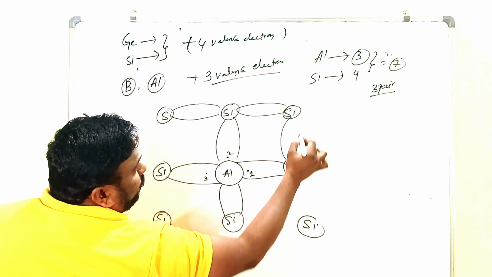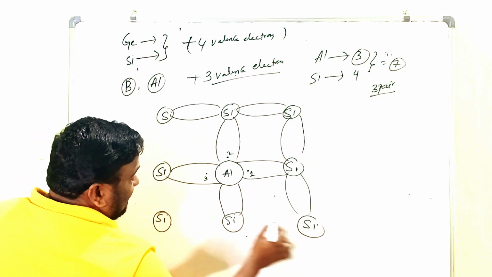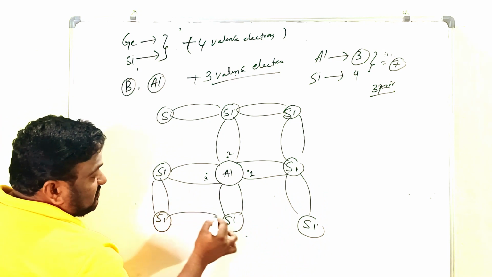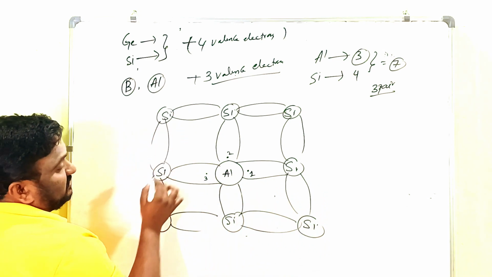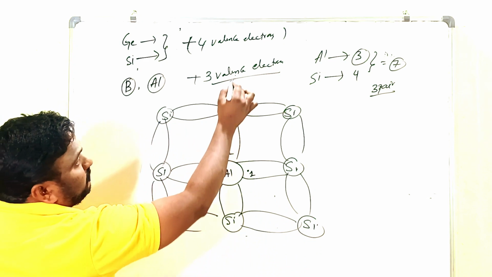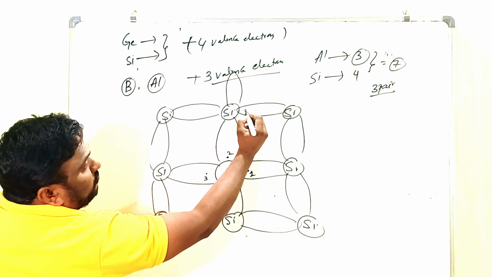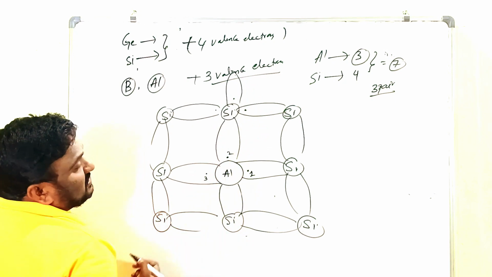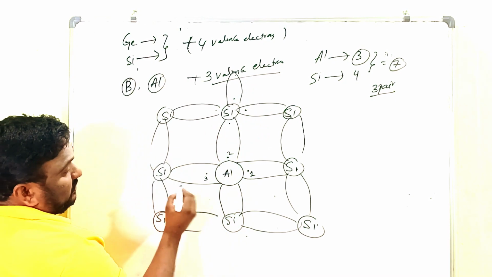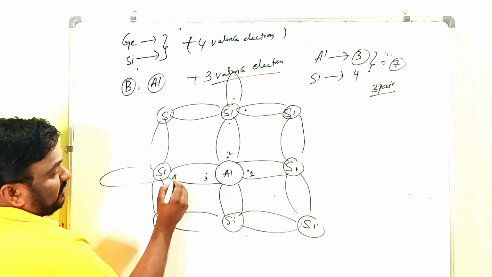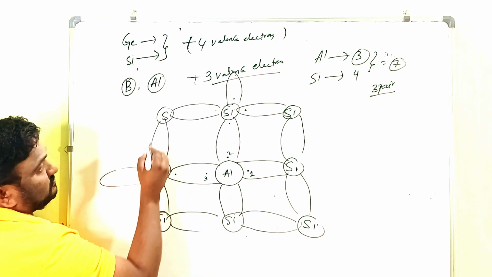They have 4 valence electrons. Let's see what happened here, children. Very simple to understand. Here this is the silicon. It has 4 valence electrons. So this is one electron. And again next one, this is another silicon, which has 4 valence electrons like this.